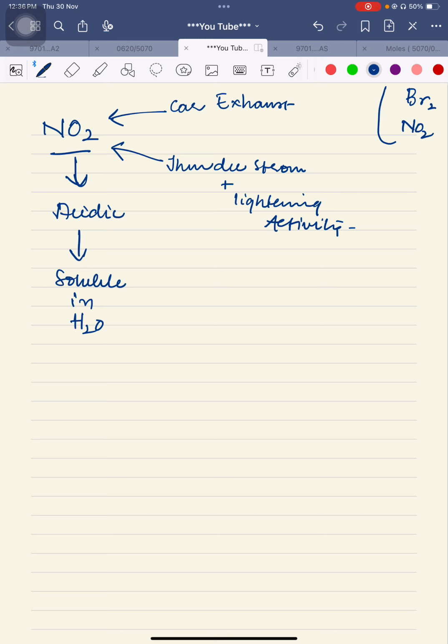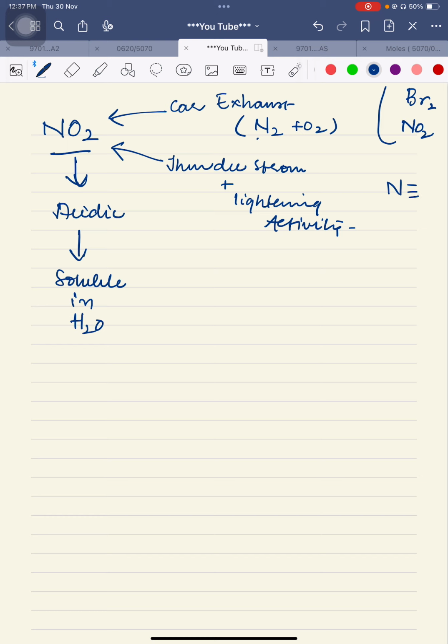But during driving, the car exhaust is emitting the heat energy produced by the engine. So as a result, that heat is forcing nitrogen and oxygen of air to combine with each other to make NO2. Nitrogen has a triple covalent bond.